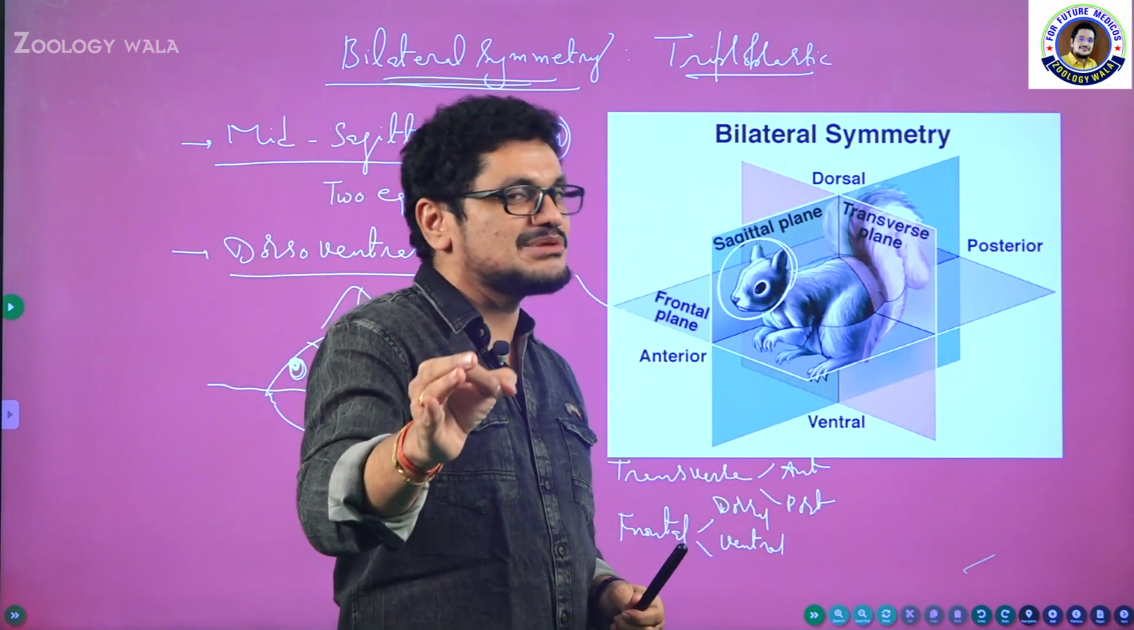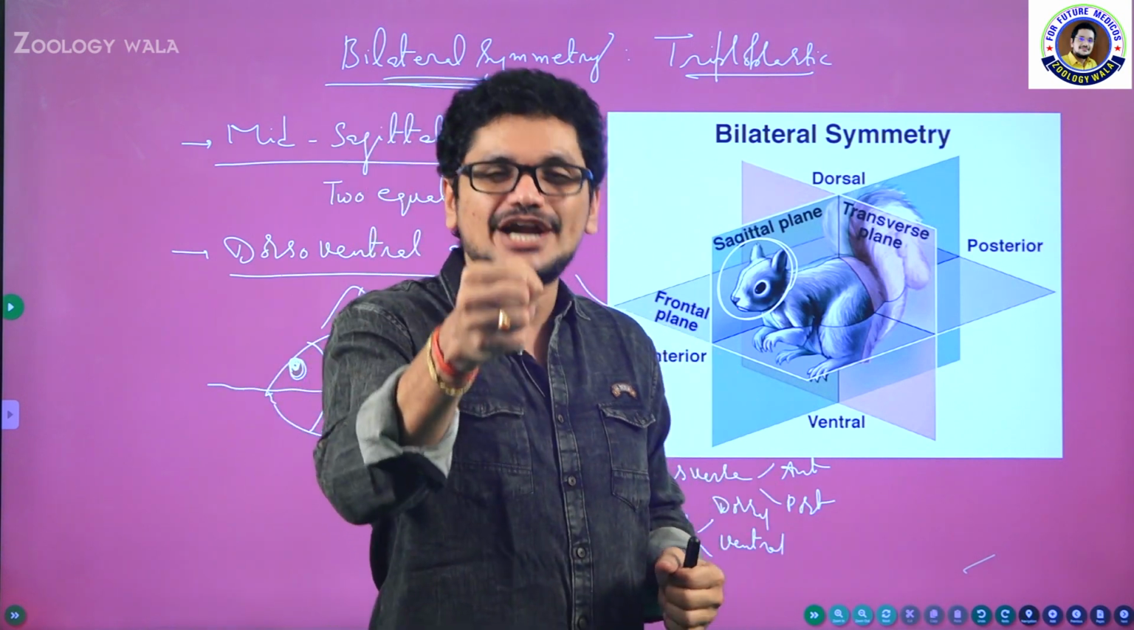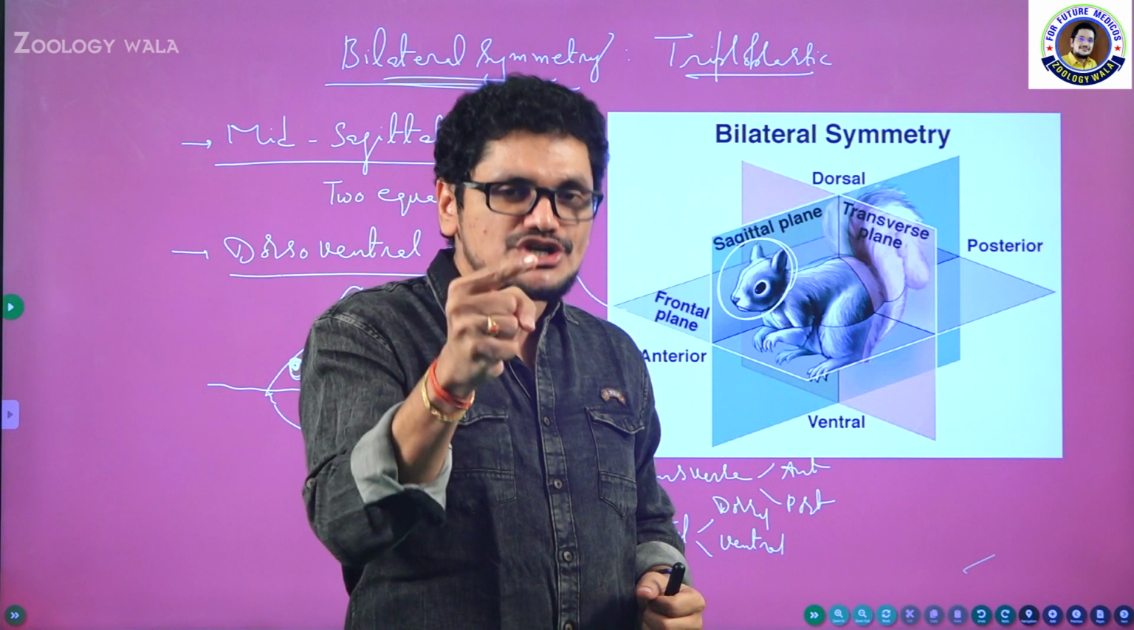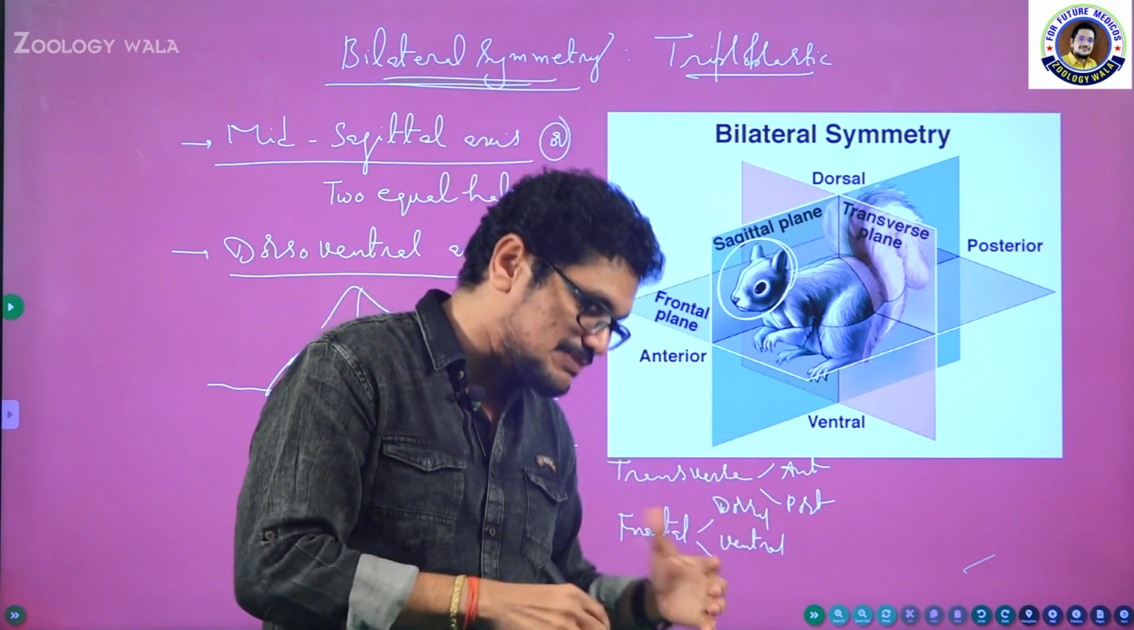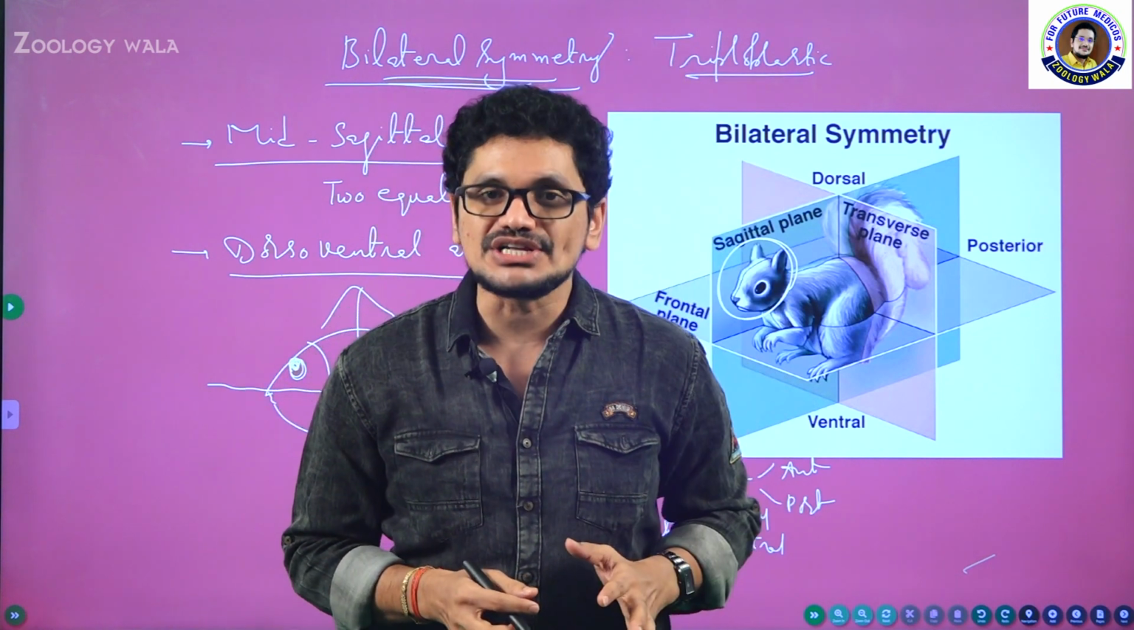So triploblastic animals are highly developed animals when compared with the previous animals. To have command over the triploblastic animals, you should know what the different types of symmetries present in lower animals are also. So that's how the different types of symmetries can be explained.